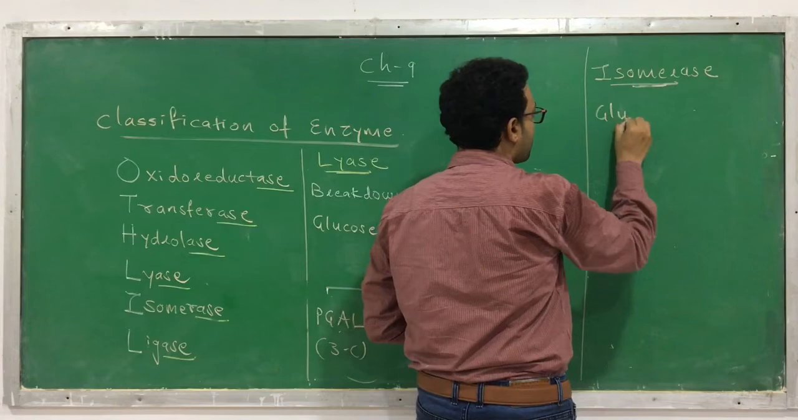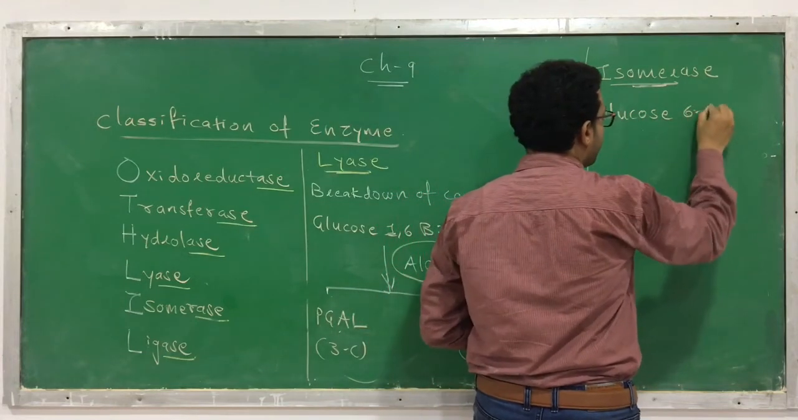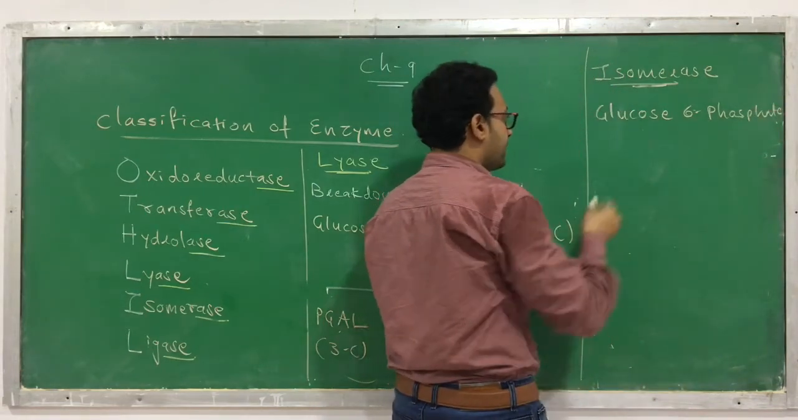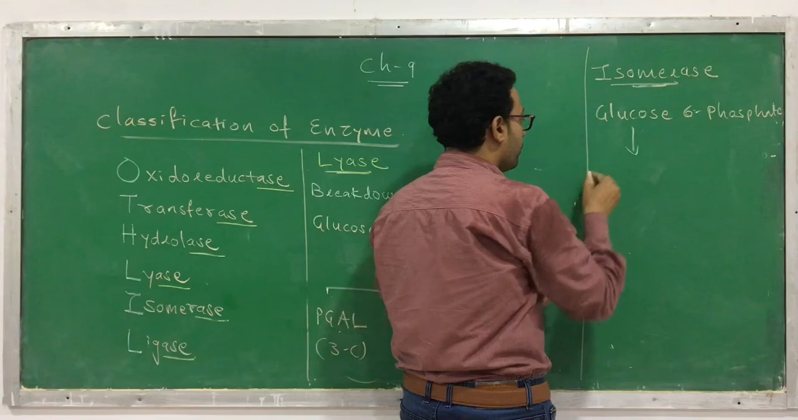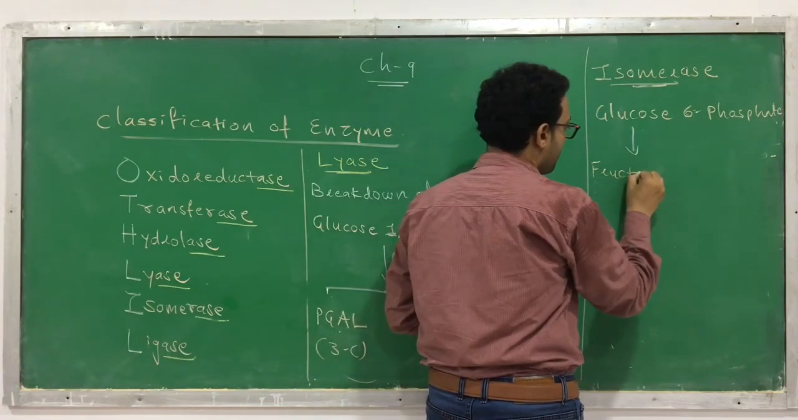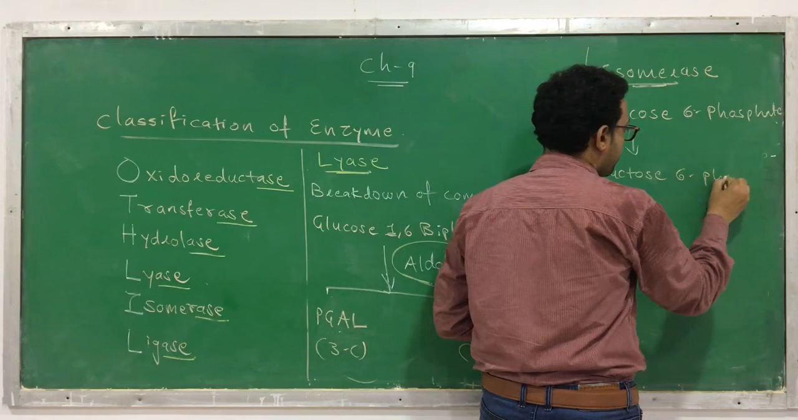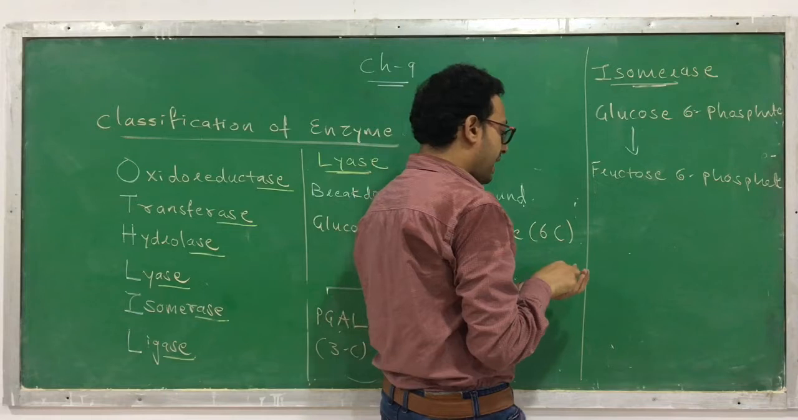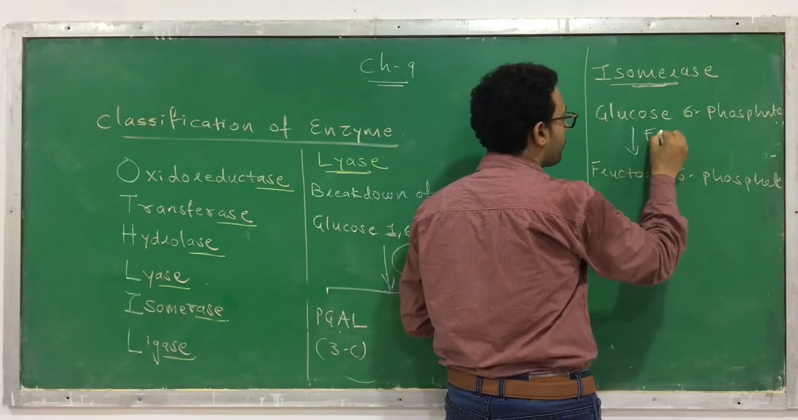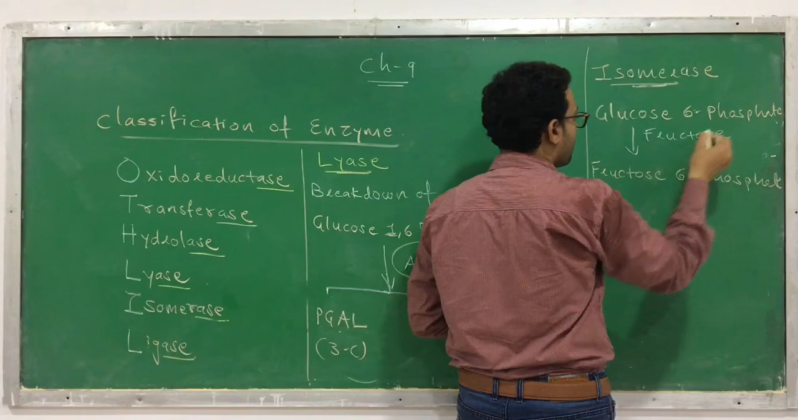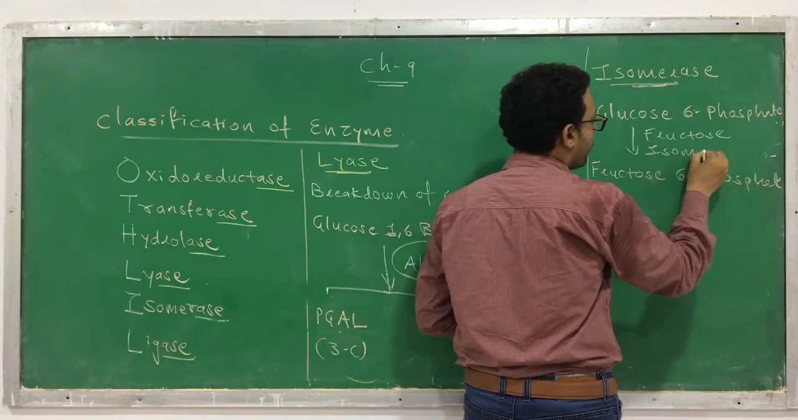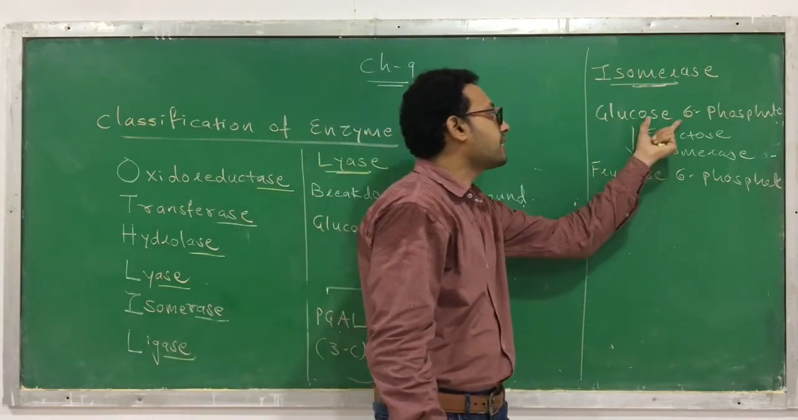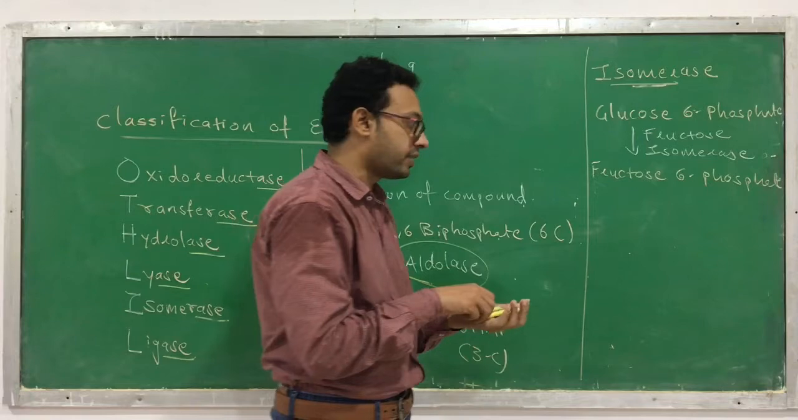Say glucose 6-phosphate converts to fructose 6-phosphate with the help of an enzyme called isomerase. I am giving you the name of which enzyme it is: fructose isomerase. If you write down the full name, that is fructose 6-phosphate isomerase. So here the glucose 6-phosphate converts to fructose 6-phosphate.